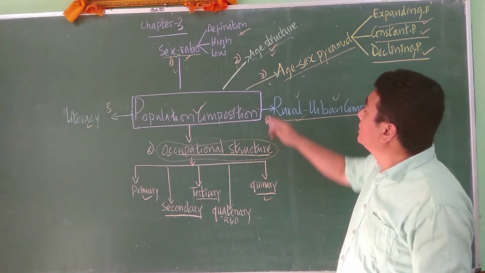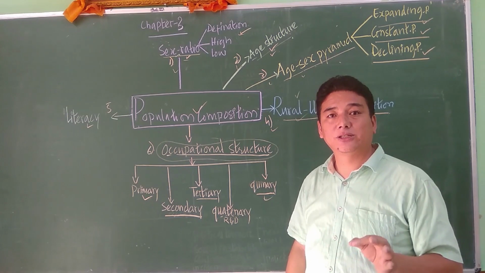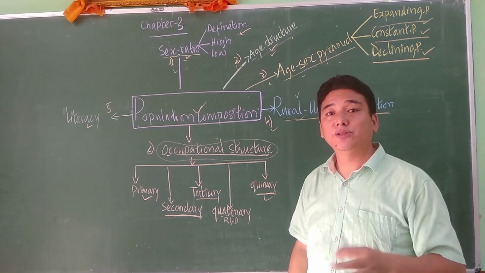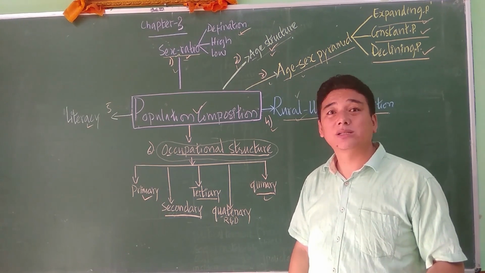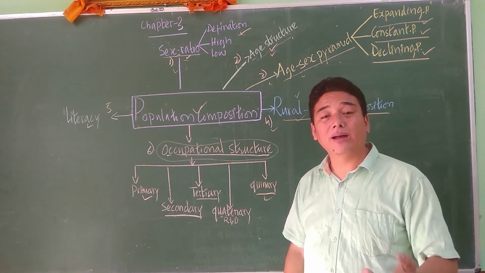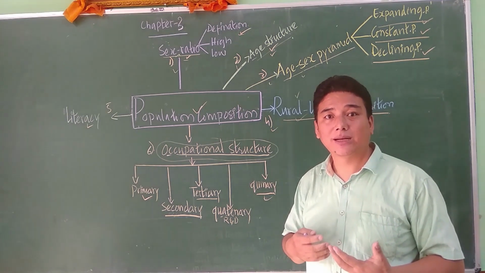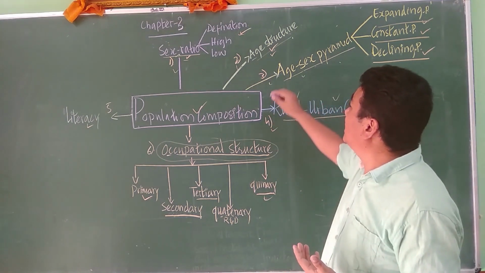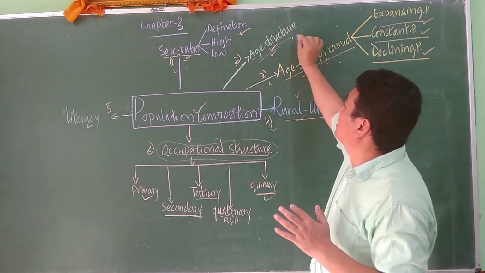For example, 0 to 15 is child, 15 to 59 adult, and above that, 60 and above, the aged group. These are the different age groups that you find in the population. Is that clear? That structural form is known as age structure.